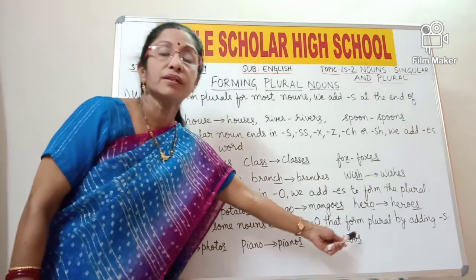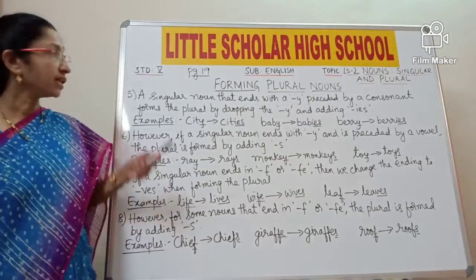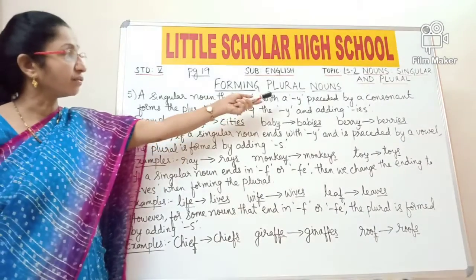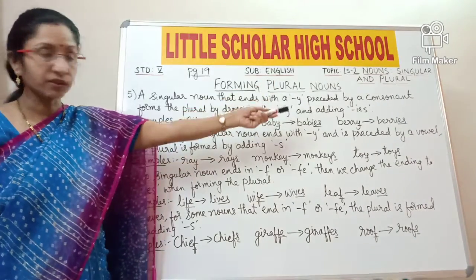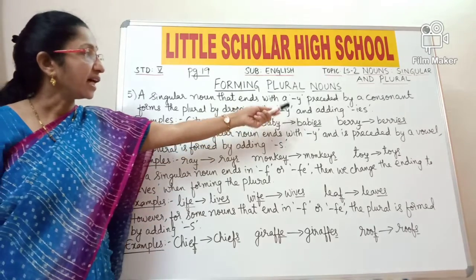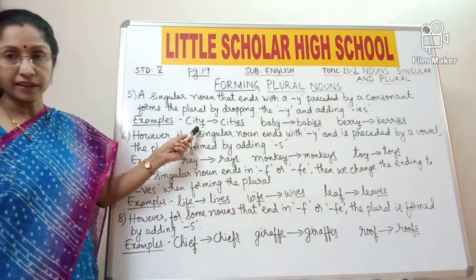The plural of zoo is zoos. Just add s at the end of zoo. Okay students, now look at rule 5. A singular noun that ends with a y preceded by a consonant forms the plural by dropping the y and adding ies. Now for example, look at the word city.